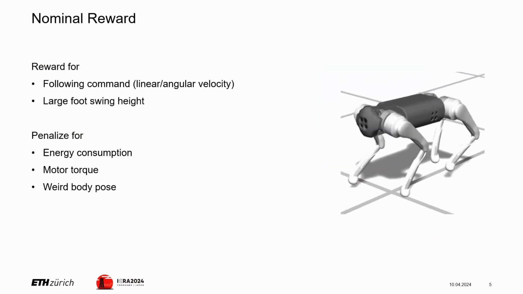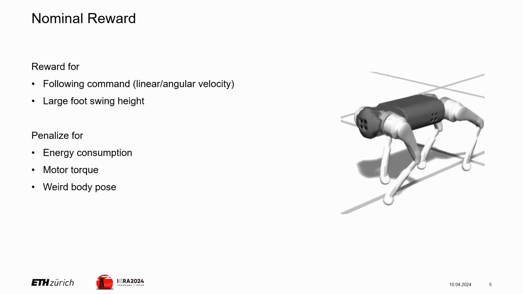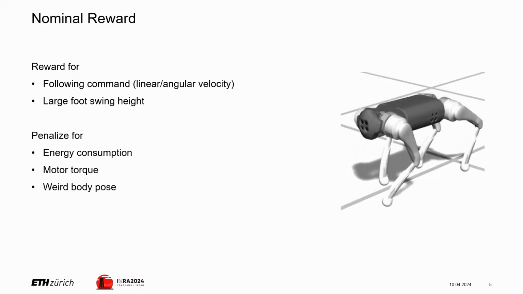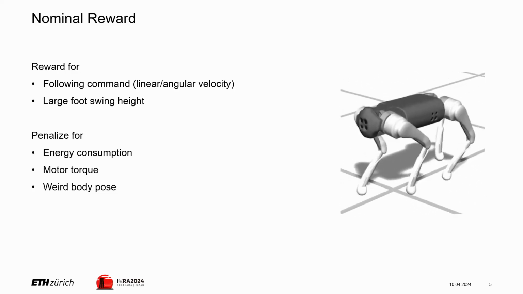For our reward, we use a common structure of rewarding and penalizing. We reward the agent for following the given command, as well as taking large steps to generate a visually pleasing walking motion. Further, we penalize for energy consumption, motor torques, and weird body poses.